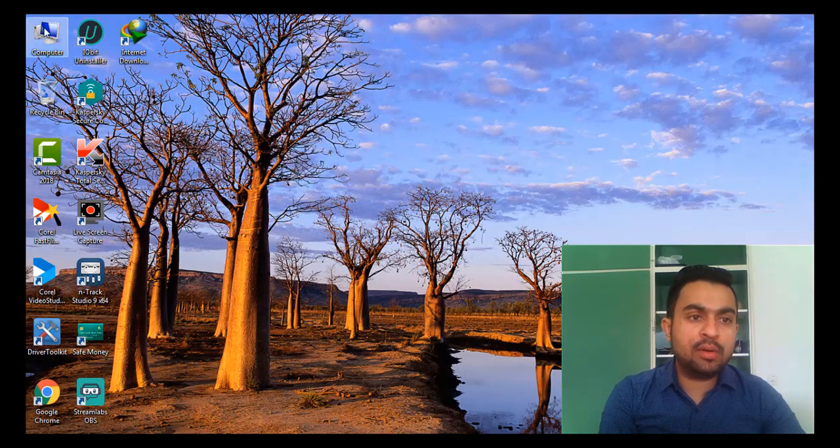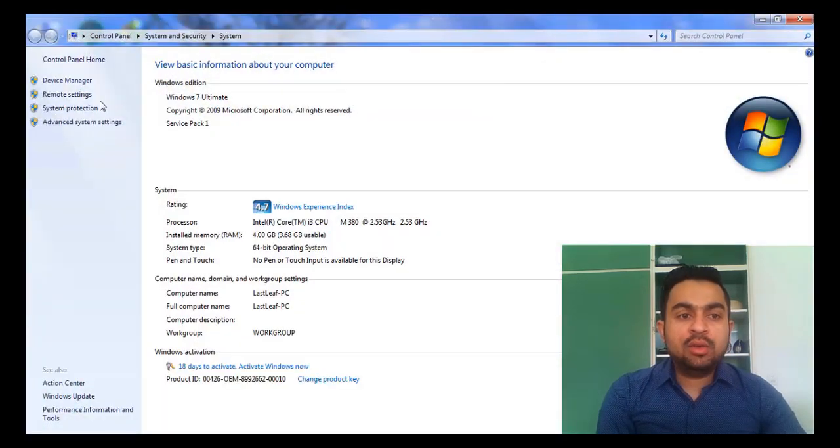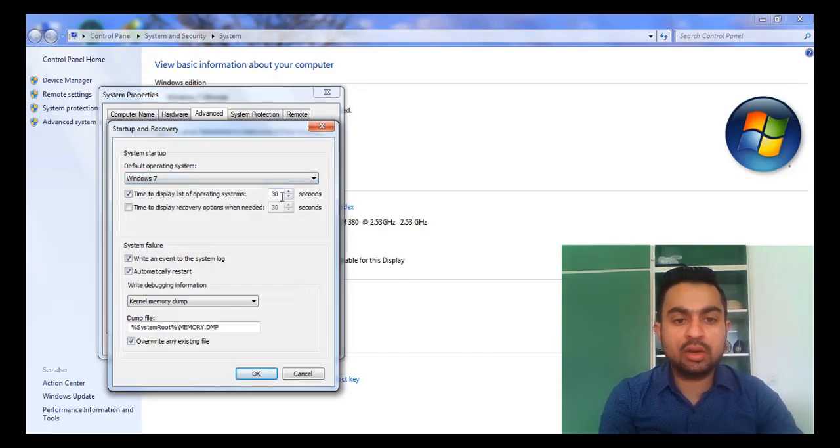The second step you have to do is go to My Computer, right click, and go to Properties, and here you can see Advanced settings. In the Advanced tab you can see three setting tabs. First, you have to go to the last settings tab. Here you can look at the time to display the list of operating systems, which means how much time your operating system takes to load. Like the one setting I did there, DragFullWindows, here also we have to do the same, so you can set 0, and then click OK.